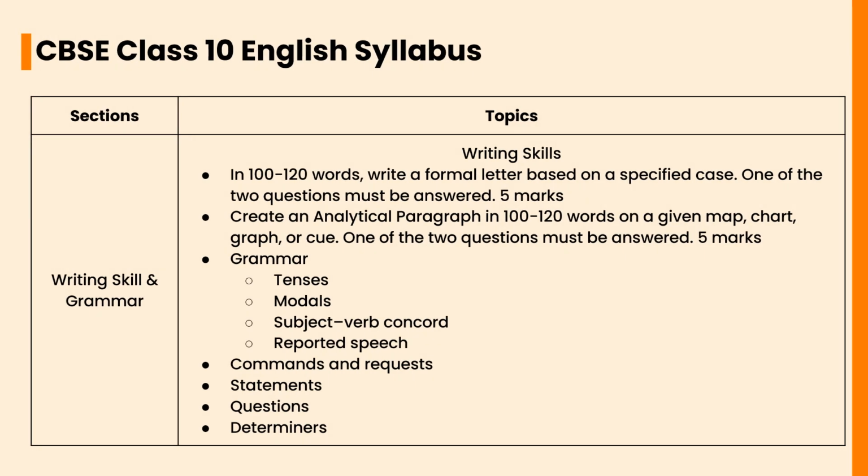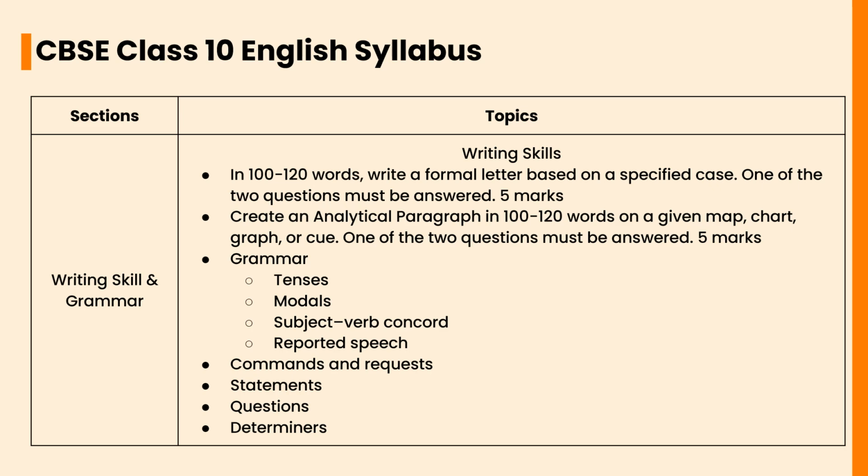In writing skills and grammar, in 100 to 120 words, write a formal letter based on a specified case. One of the two questions must be answered. Create an analytical paragraph in 100 to 120 words on a given map, chart, graph and cue. One of the two questions must be answered. Grammar: tenses, modals, subject-verb concord, reported speech (commands and requests, statements, questions), determiners.